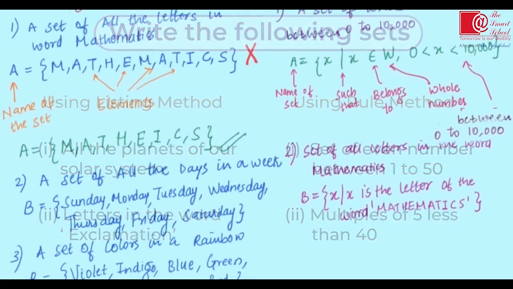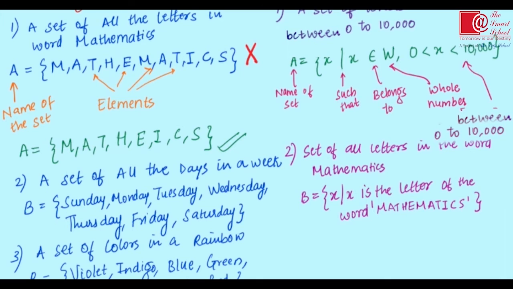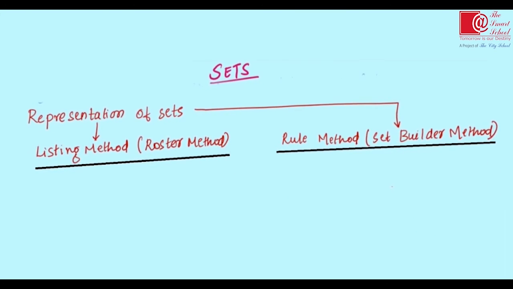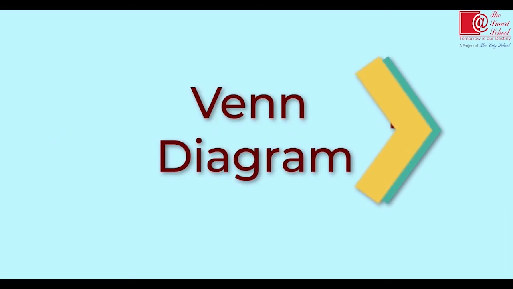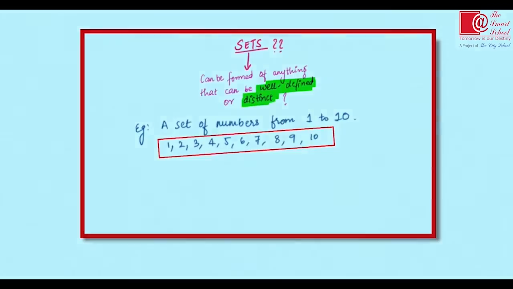Now why is this method known as the rule method? Here we have added a certain condition in this set. This is the reason why this is also known as the rule method. So students, till now we have seen what a set is, things that can form a set, and the ways to represent a set. In the coming session we will see the different types of sets and also the Venn diagram. I hope this session was useful to you.